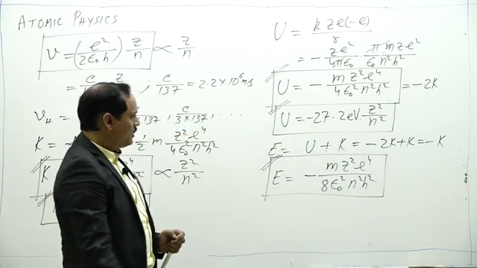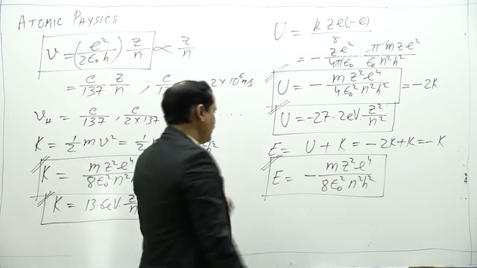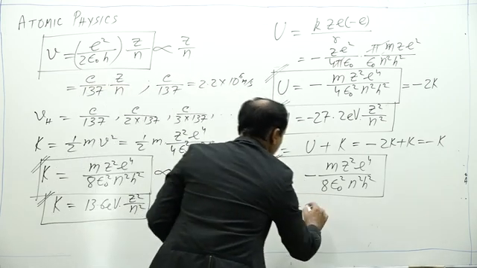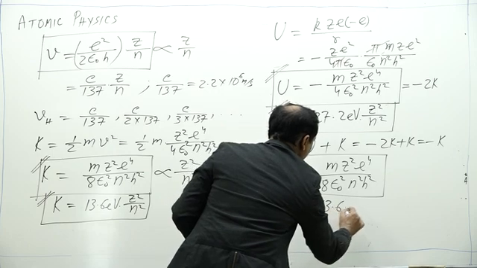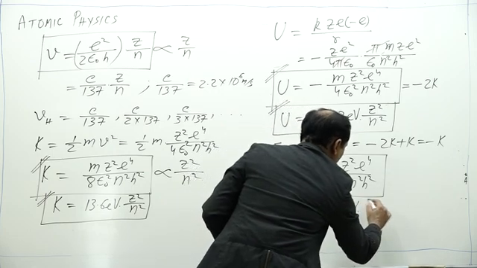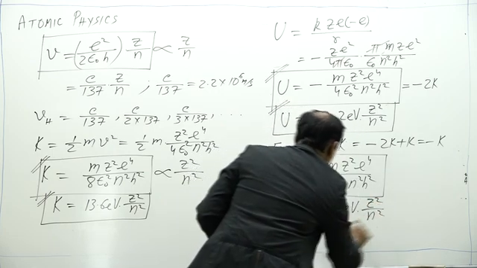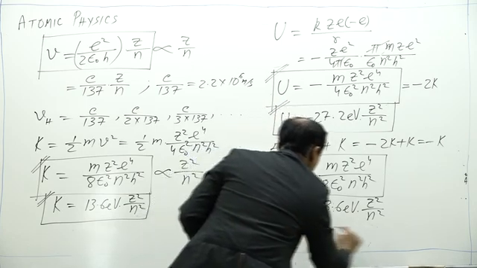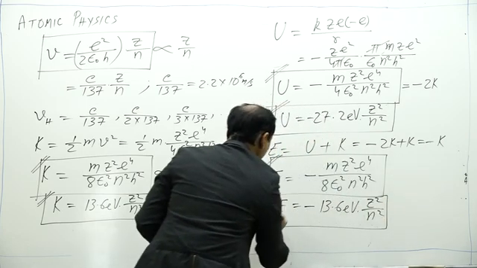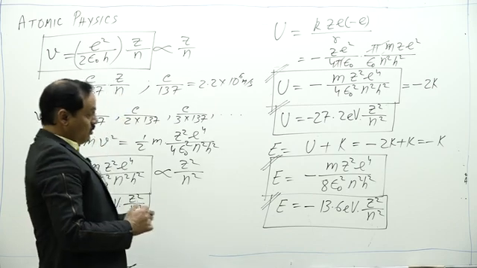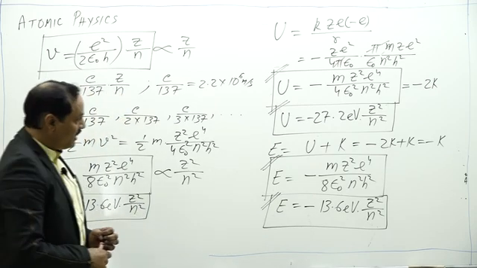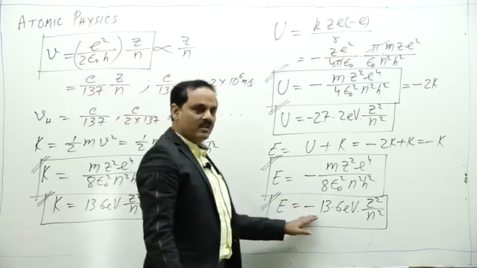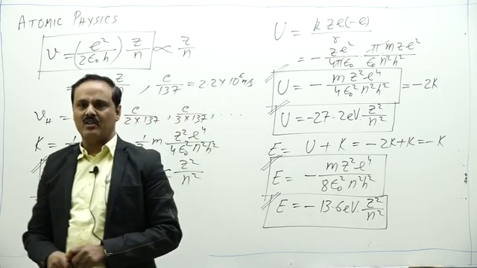This is the expression for total energy. In terms of value, I can write it to be equal to minus 13.6 electron volt into Z square by N square. So total energy is also quantized. Now total energy is negative. What does it mean? Negative total energy means that the system is bound.